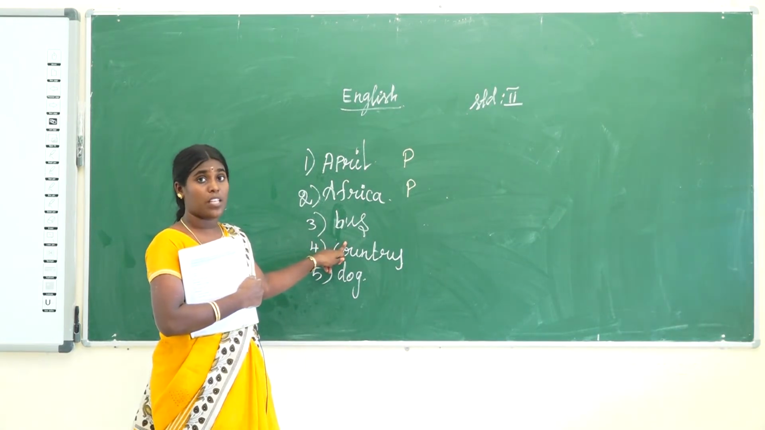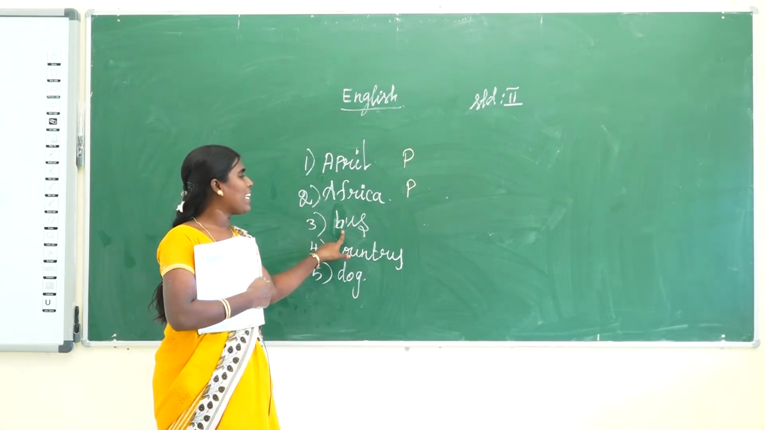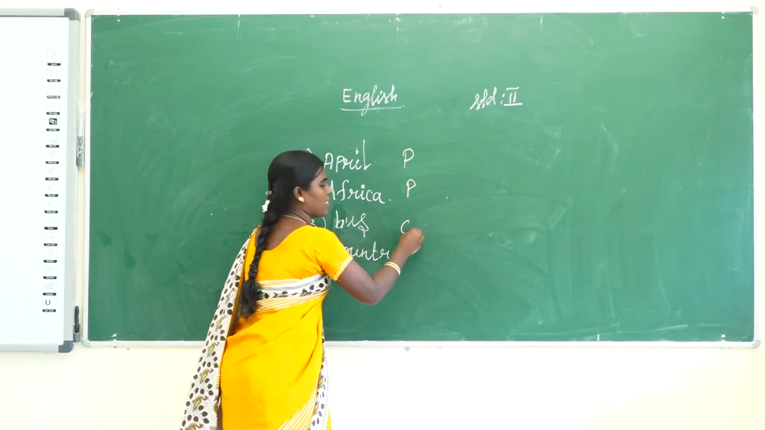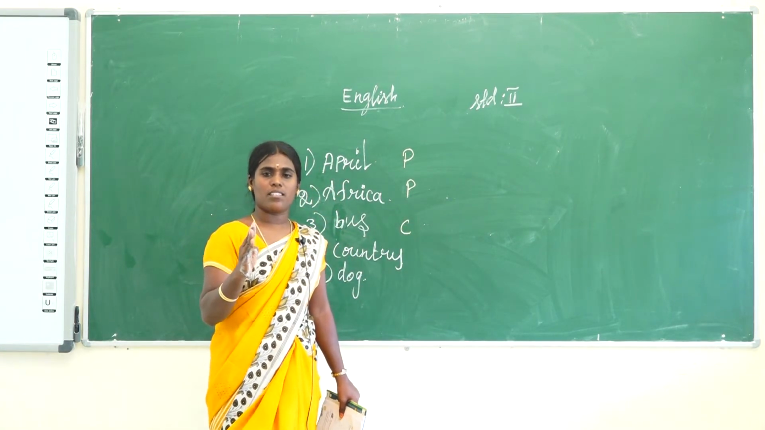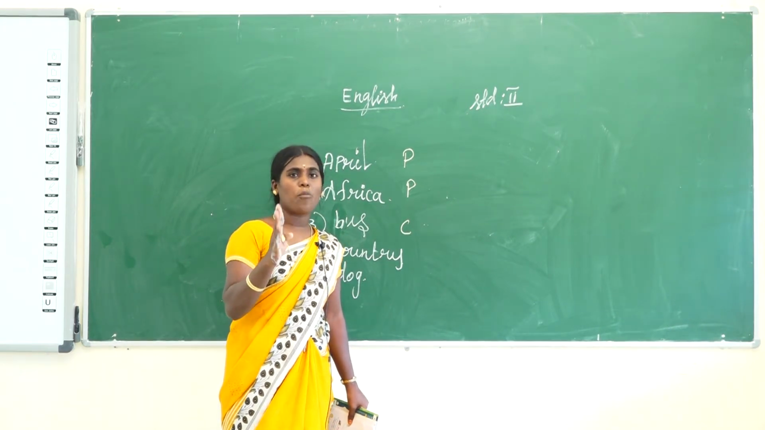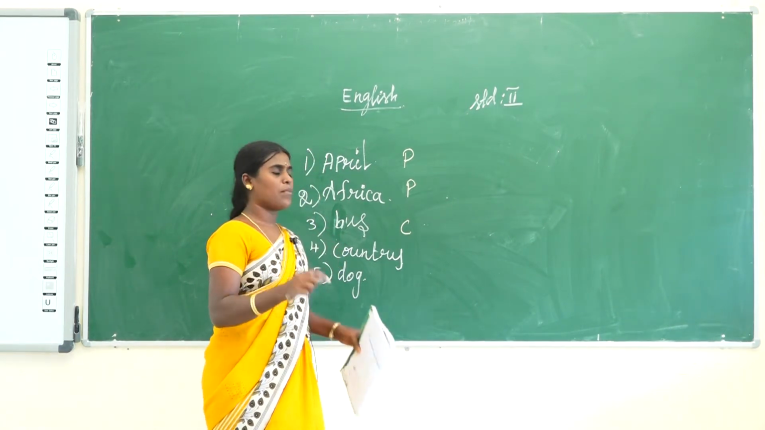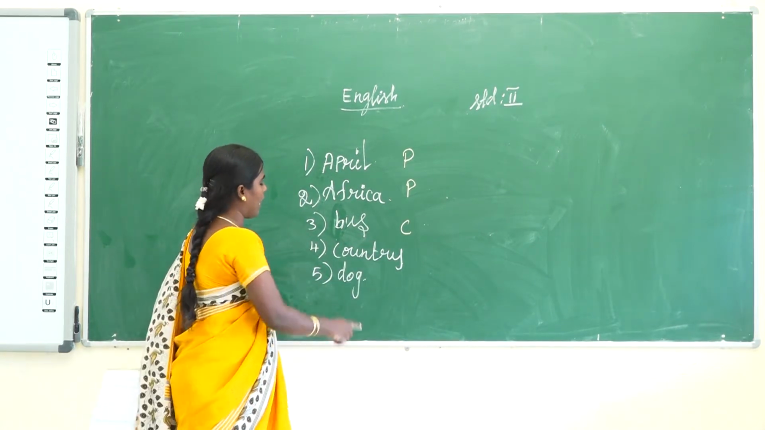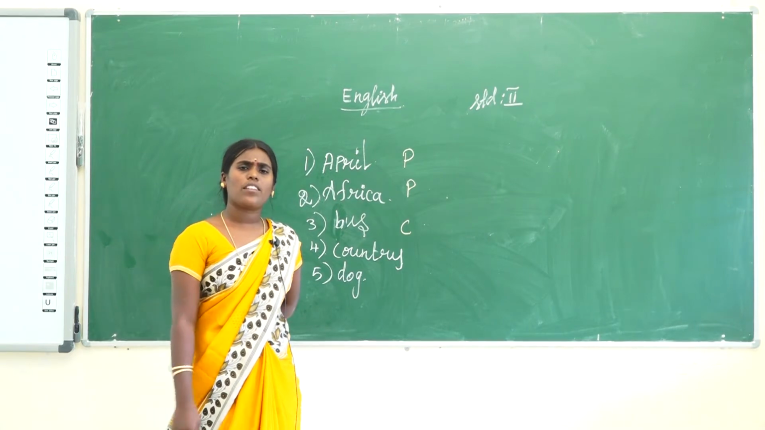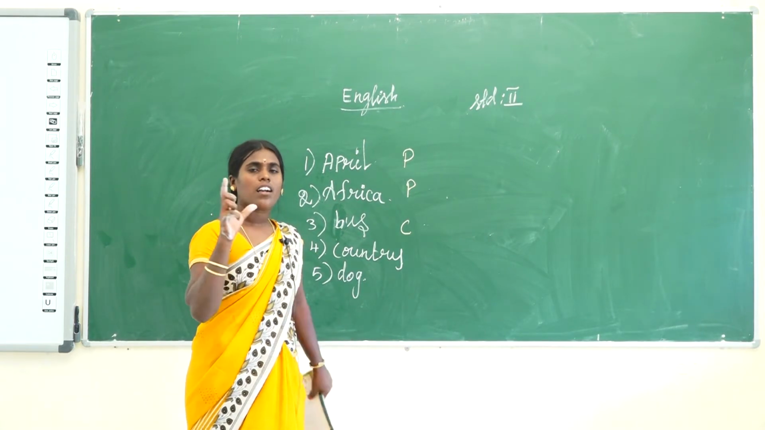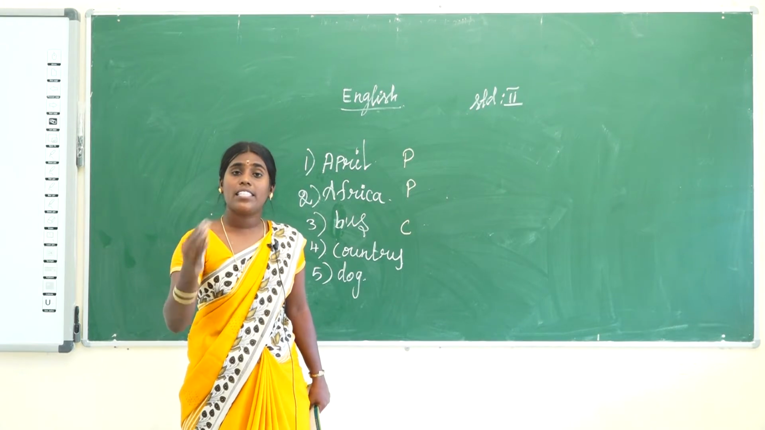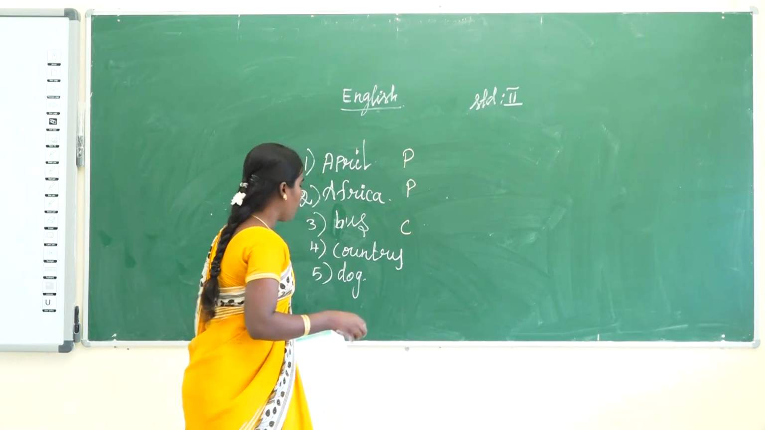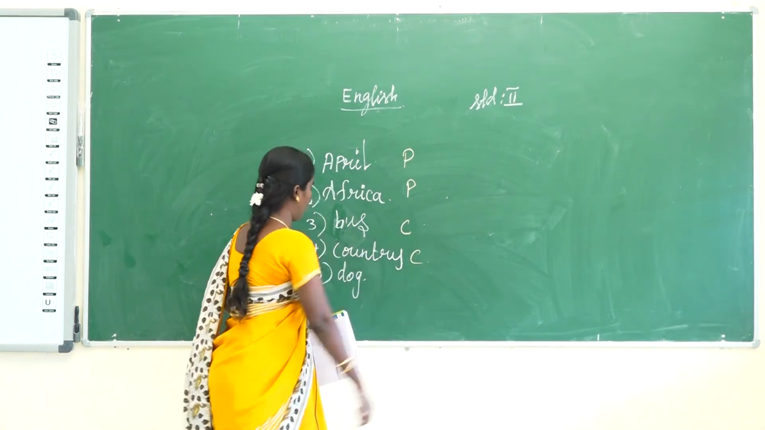Why? Different types are there. So that is called a common noun. Everyone says used in a bus. Small bus, then say omnibus. So there are different types. So that is called a common noun. Next one is country. Country is a common noun. If you say specifically India is our country, then that is called a proper noun. So country is a common noun.